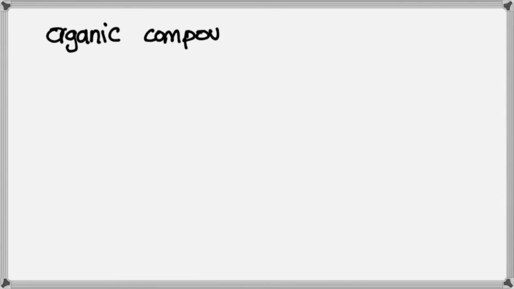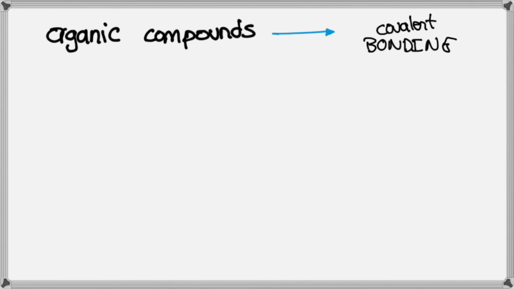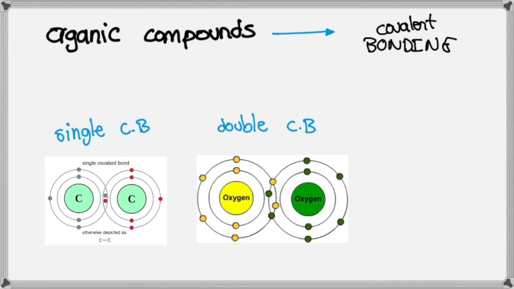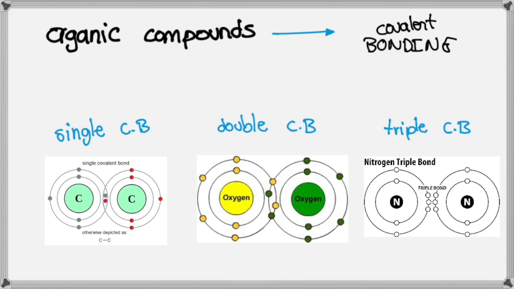First of all, we have to remember that most organic compounds have covalent bonds. That means that their chemical bonds involve the sharing of electron pairs between atoms. We actually have three different types of covalent bonding, which are going to be specifically important for the topic we're discussing today. First, we have single bonds, as the ones present between two carbon atoms. We also have double bonds, as the ones present between two oxygen atoms. And finally, but not less important, we have triple bonds, as the ones present between a pair of nitrogen atoms.